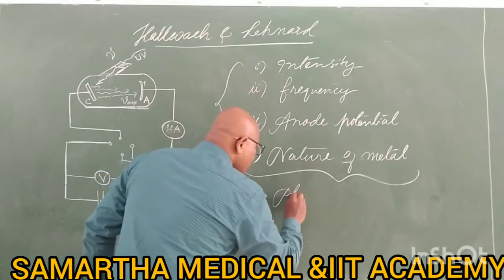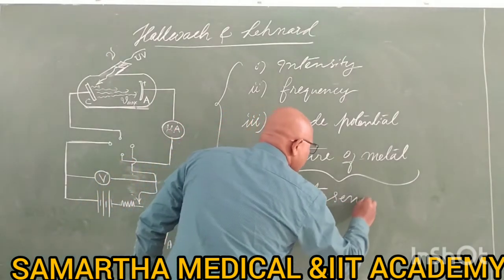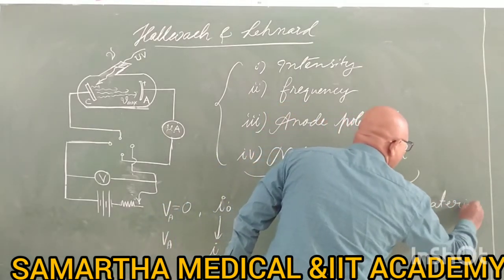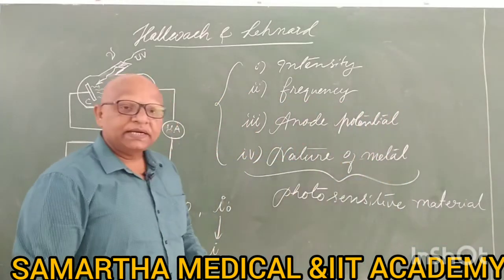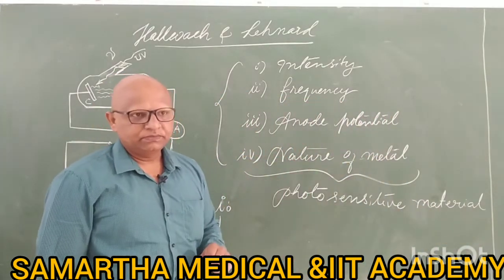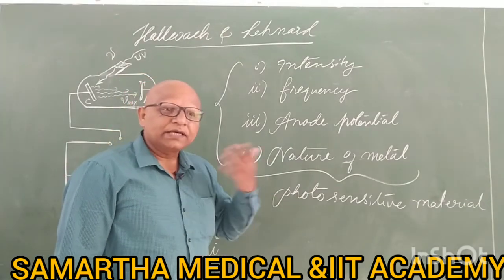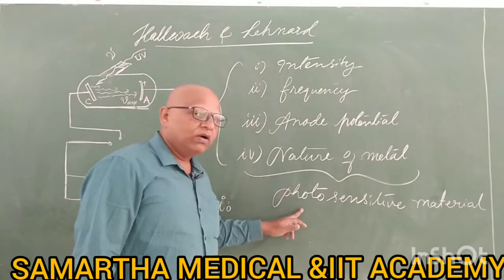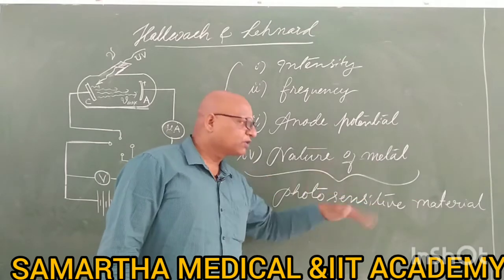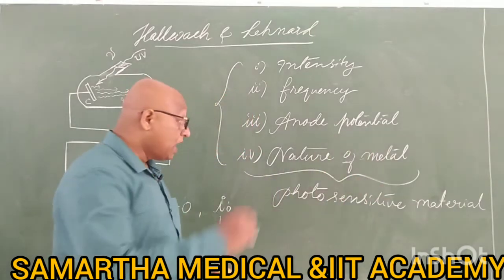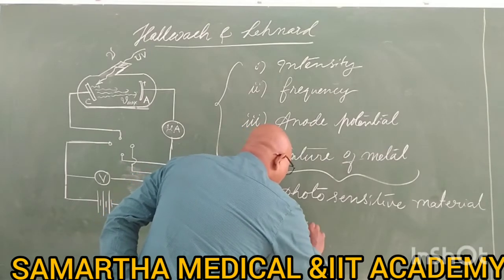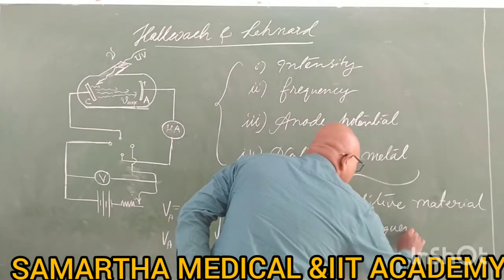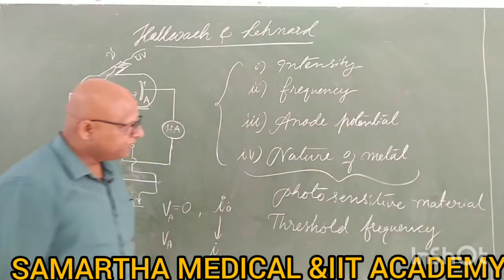The first thing is photosensitive material. What do you mean by photosensitive material? The metal which is sensitive to light, meaning the metal which emits electrons when a suitable frequency falls on it, is called photosensitive material or photosensitive metal. Another most important thing is threshold frequency. These two terms must be known before proceeding to the experiments.